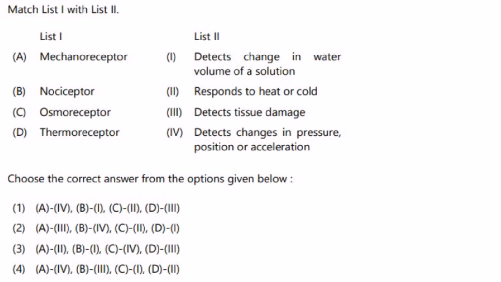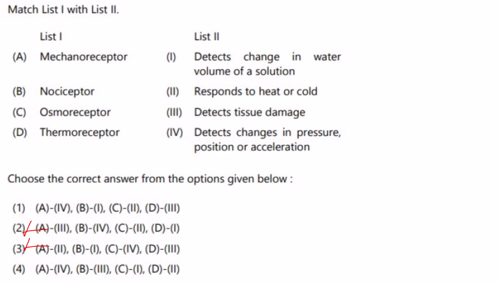Then next is again a match the following. Mechanoreceptor means which will sense pressure. So 4 will be detects changes in pressure, position or acceleration. A4. You have it in 1 and 4, so 2 and 3 are not correct. A4. Then nociceptor.